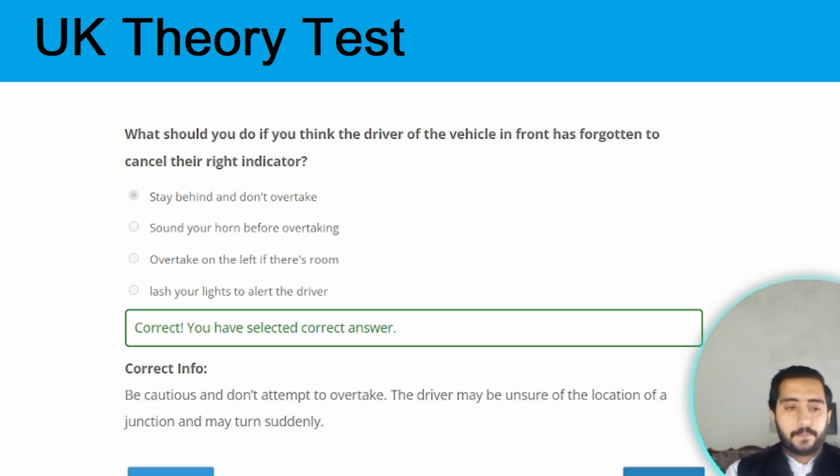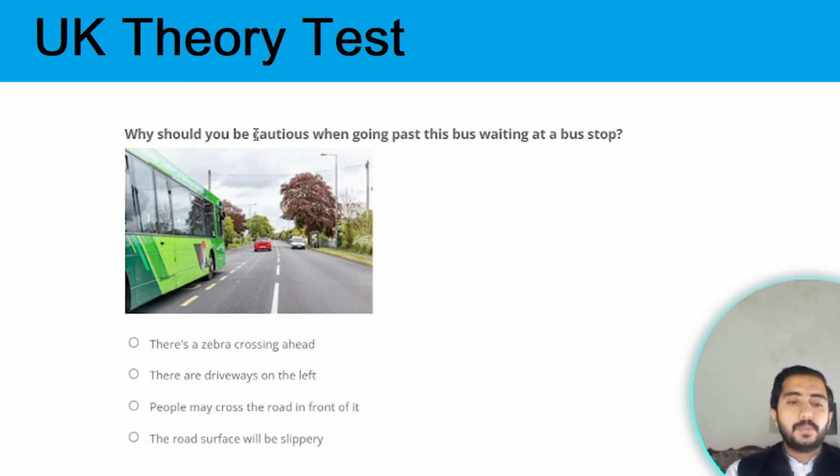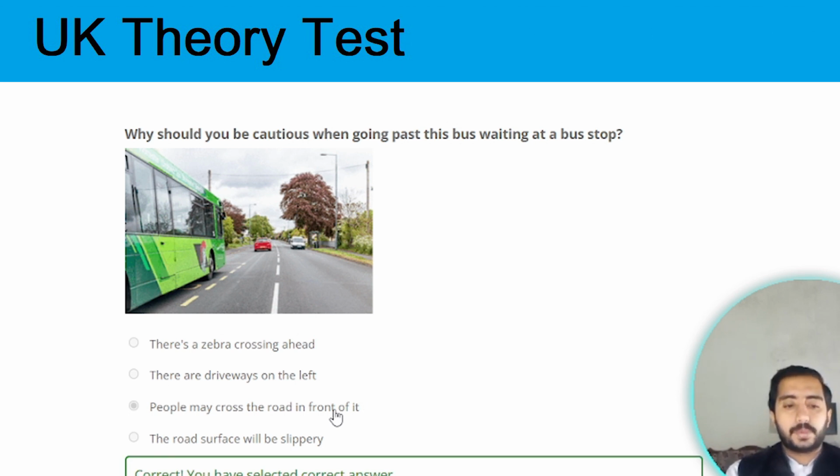Next question. You should be cautious when going past this bus waiting at the bus station. In this situation, why do you need to be cautious? You need to be cautious because people may cross the road in front of it. Option C is the correct option.